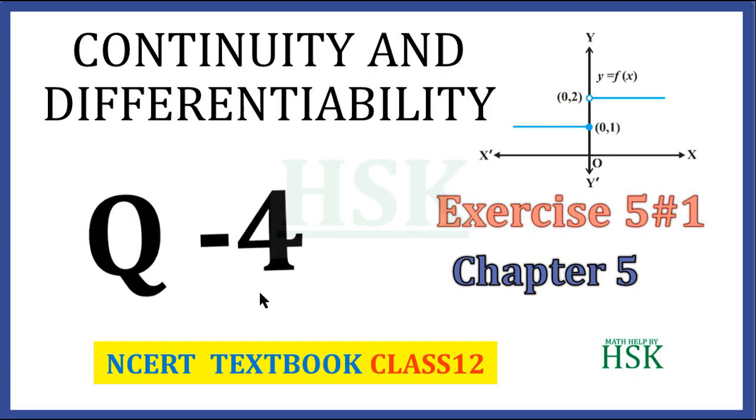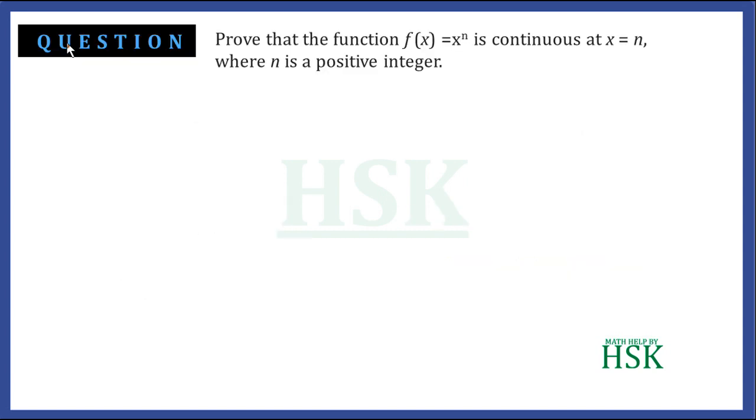This is question number 4 of exercise 5.1 from the chapter Continuity and Differentiability. The question is: prove that the function f(x) = x^n is continuous at x = n, where n is a positive integer. In this question we have been given this function f(x) = x^n, and this function is a polynomial function because n is a positive integer.